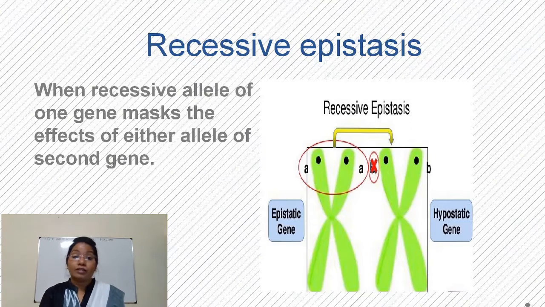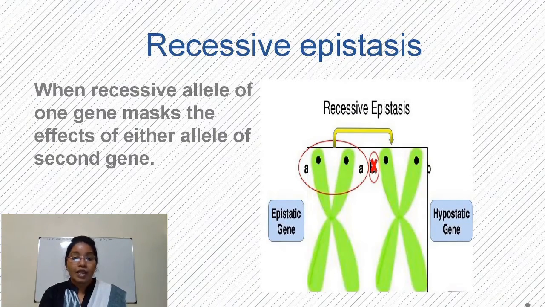So, being a recessive gene, a suppresses expression of B. So, a is called the epistatic gene, and as a is recessive, this type of epistasis is recessive epistasis.